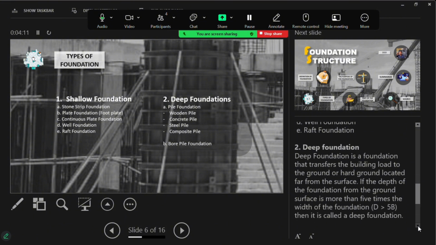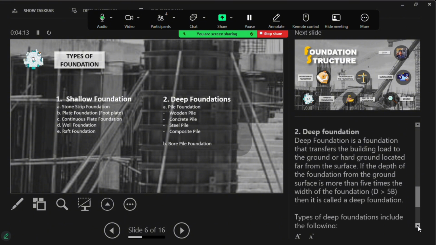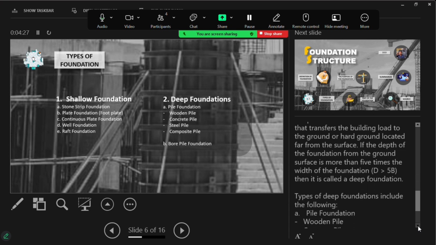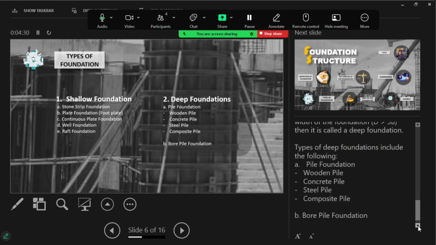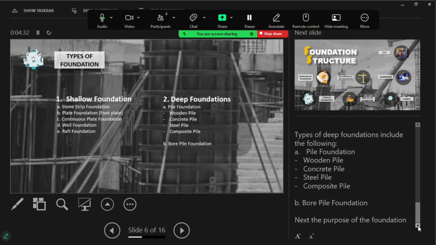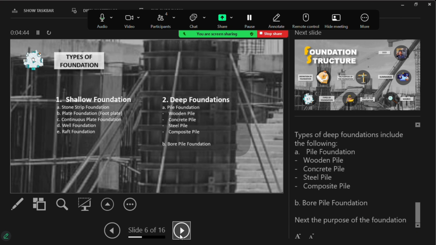Number two is deep foundation. Deep foundation is a foundation that transfers the building load to the ground or hard ground located far from the surface. If the depth of the foundation from the ground surface is more than 5 times the width of the foundation, then it is called a deep foundation. Types of deep foundation include the following: A. Pile foundation, wooden pile, concrete pile, steel pile, composite pile, and B. Board pile foundation.